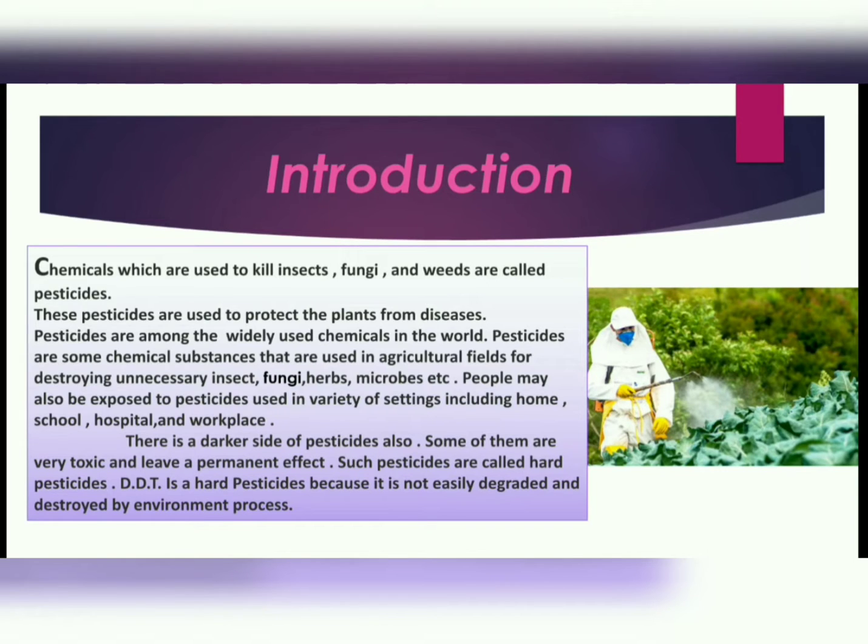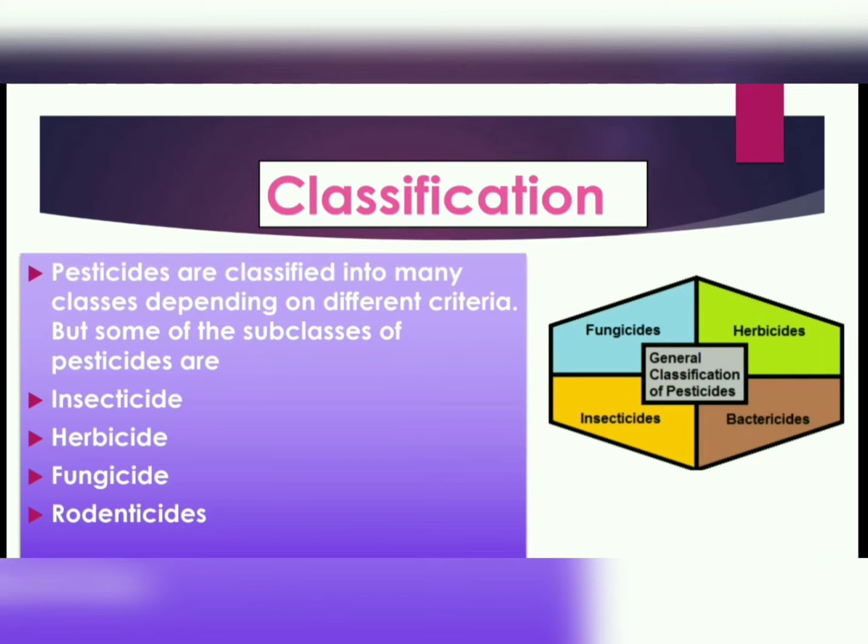There is a darker side of pesticide also. Some of them are very toxic and leave a permanent effect. Such pesticides are called hard pesticide. DDT is a hard pesticide because it is not easily degraded and destroyed by environment process. Now see the classification of pesticide.